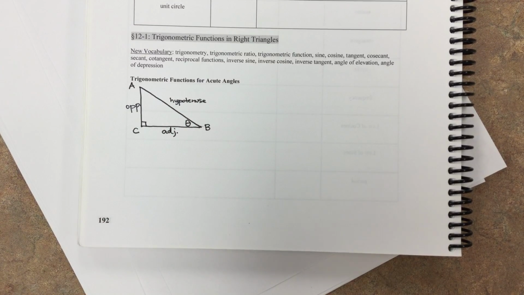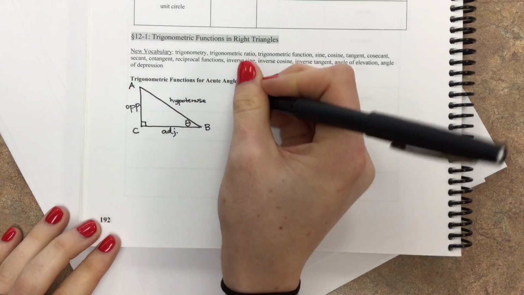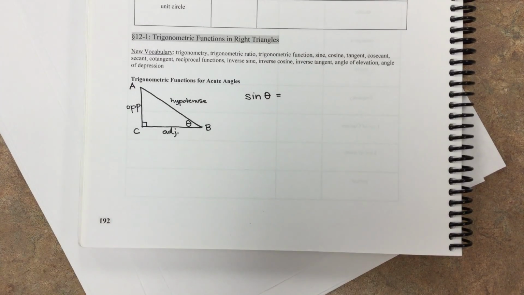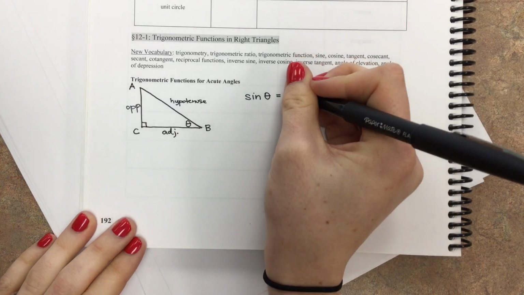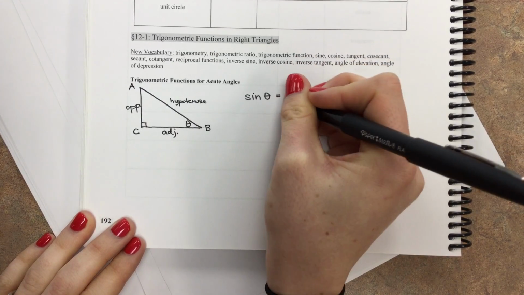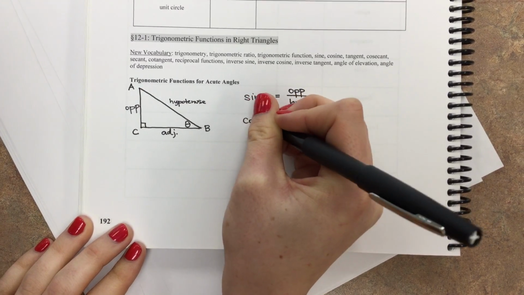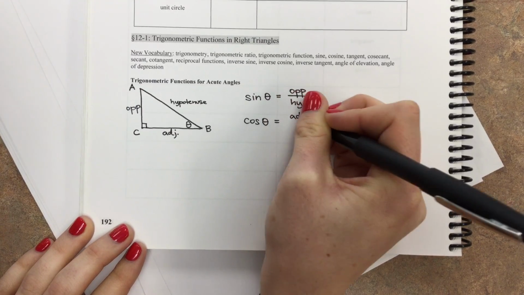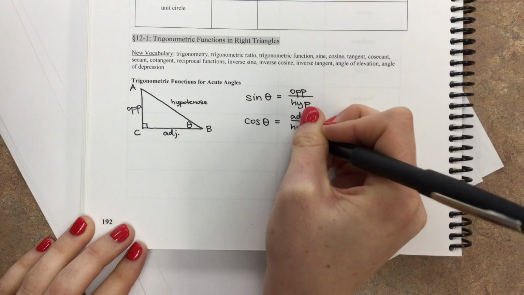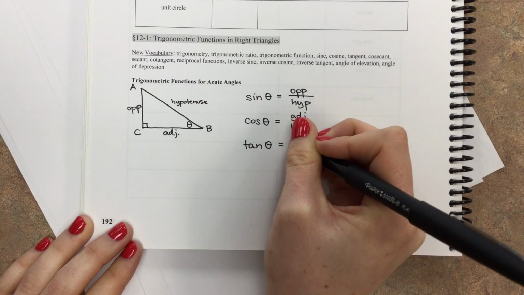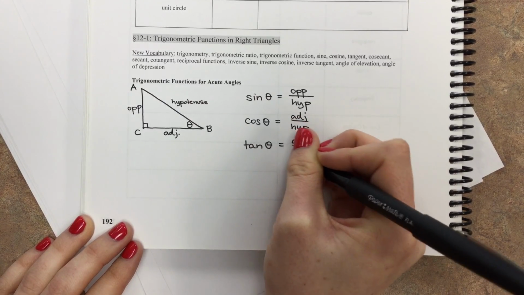So we have the hypotenuse, the opposite, and the adjacent, and we use those three measurements to talk about our different trig functions. We have the three that you guys are used to: sine, cosine, and tangent. If we say sine of theta, the sine is the ratio of the opposite side divided by the hypotenuse. We also have cosine of this angle theta. Cosine is the ratio of the adjacent side divided by the hypotenuse. And then we have tangent. And tangent is the adjacent side over the opposite side.